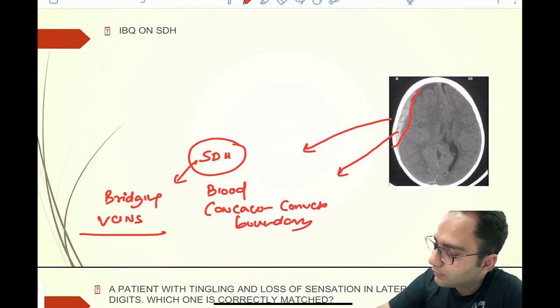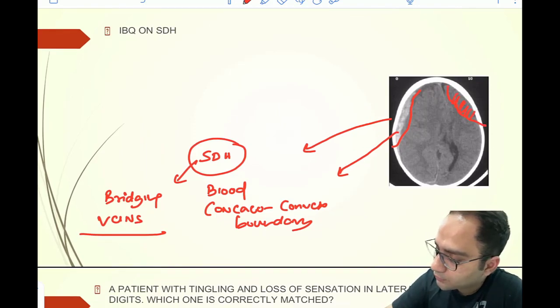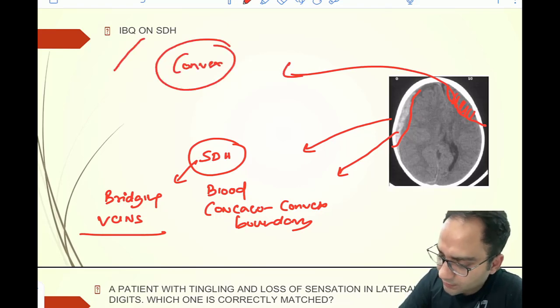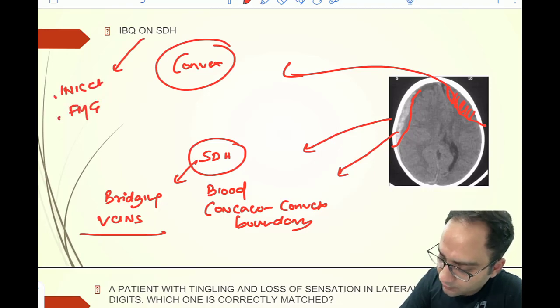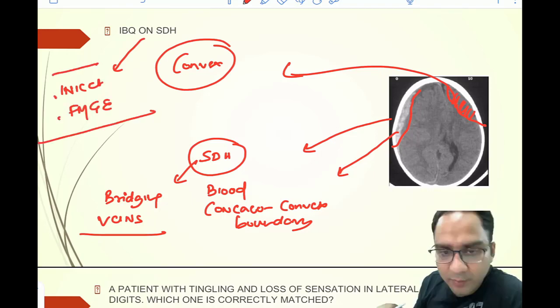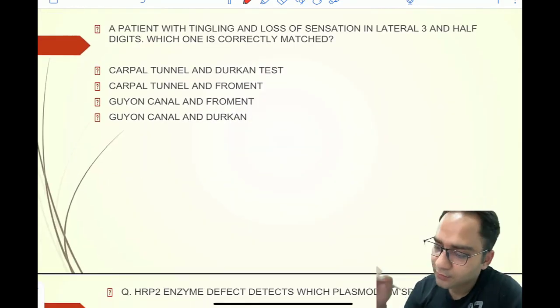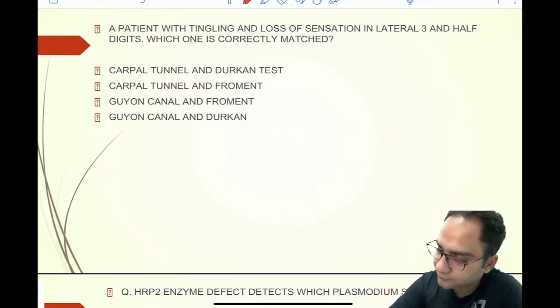Had it been an EDH, you would have got a convex structure. So this was asked in INICET. Also, this was asked in FMG, and this has been repeated in NEET PG also. So consecutive 3 exams, you got this question, right?